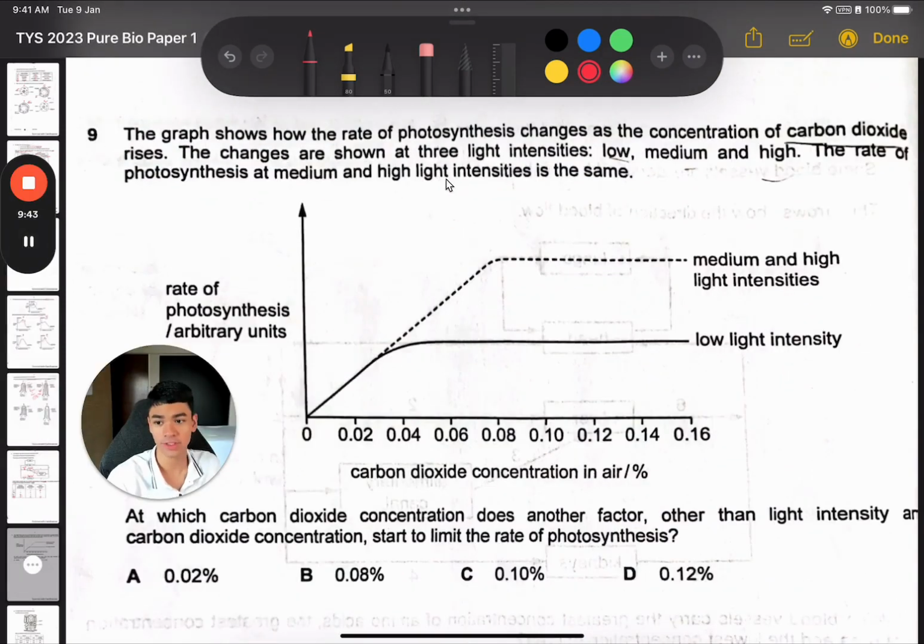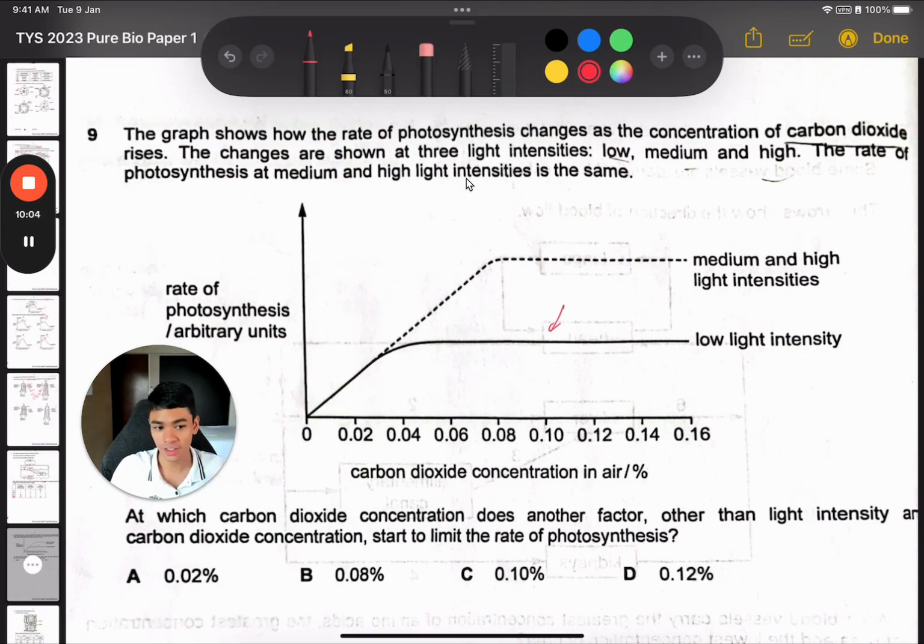Question 9, so we can see here that they are increasing the CO2 in the air from 0 to whatever percent, and the rate of photosynthesis increases accordingly. Now they did 3 experiments. So first experiment is low light, and you can see that okay, there is an increase when you increase the CO2, but it gets limited after a certain time.